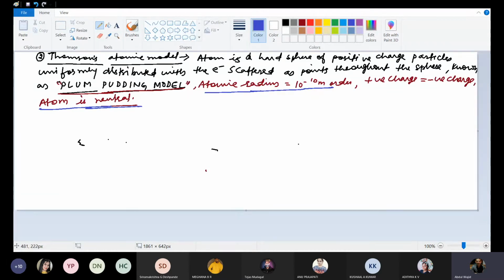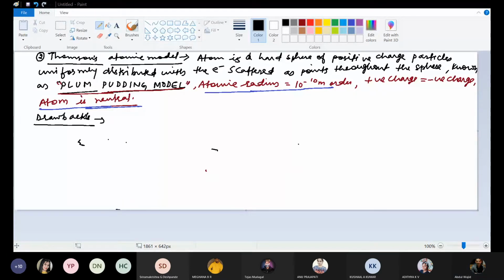They can ask you a question based on this. What are the two achievements of Thomson's atomic model? The atomic radius is of the order of 10 to the power minus 10 meter, and the atom is always electrically neutral. Now, what are the drawbacks of Thomson's atomic model?